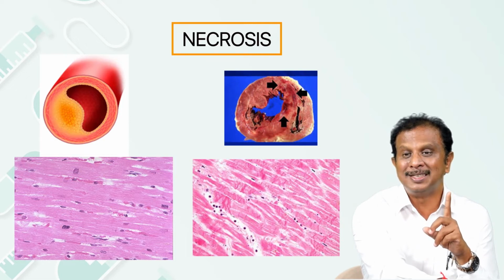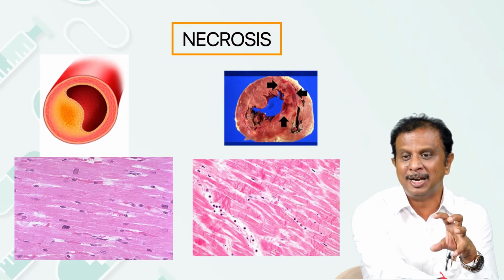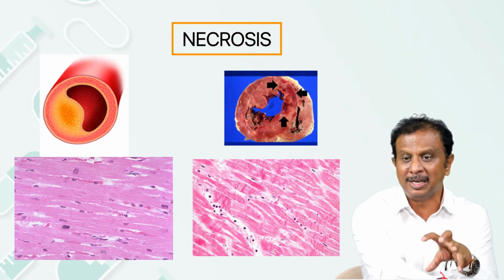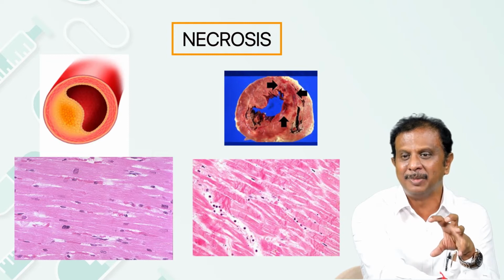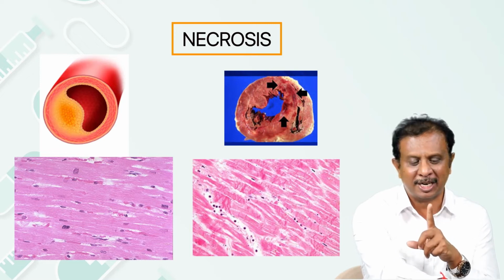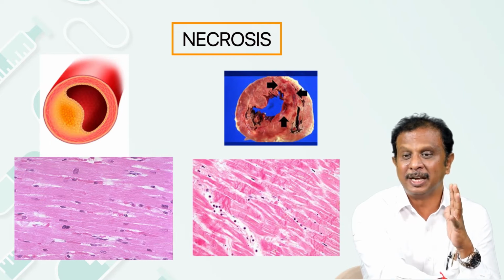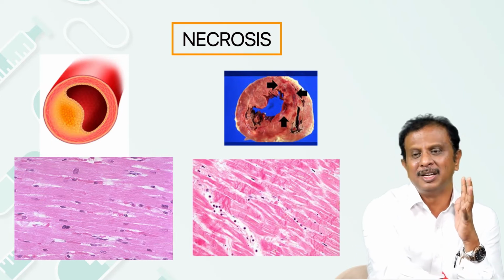It always elicits an inflammatory response. Remember, whenever the cell dies, there will be release of damage-associated molecular patterns called DAMPs. When the DAMPs get released into the external environment, they start attracting the inflammatory cells, and thus a cell which has undergone necrosis will invariably elicit an inflammatory response. And most of the time, it is an external injury which is the reason for necrosis.